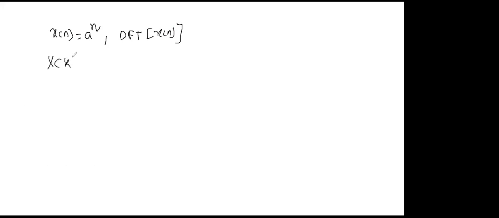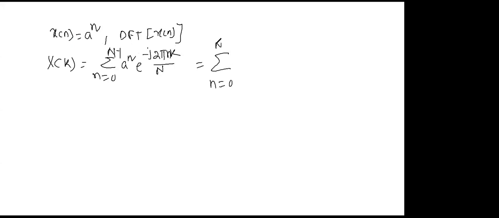I am using the same basic formula, nothing else. The summation for n from 0 to N minus 1 of a to the power n times e to the power minus j 2 pi nk by N. Then it is the summation for n from 0 to N minus 1 of a e to the power minus j 2 pi k by N, whole power n.